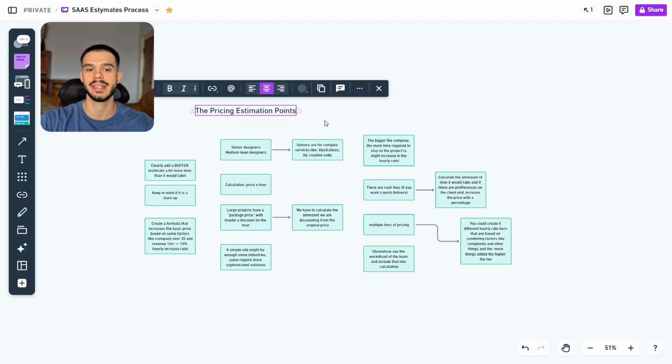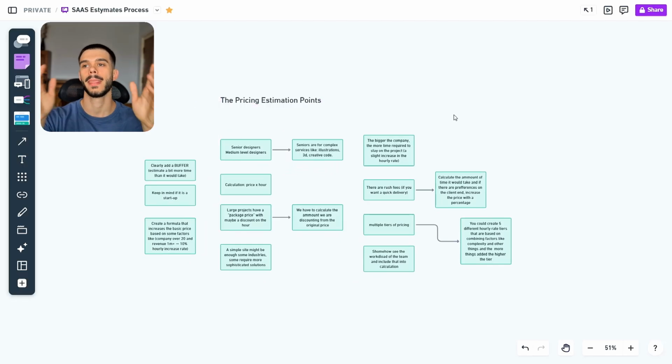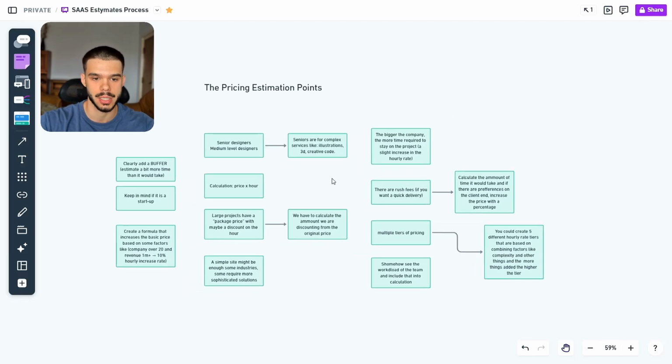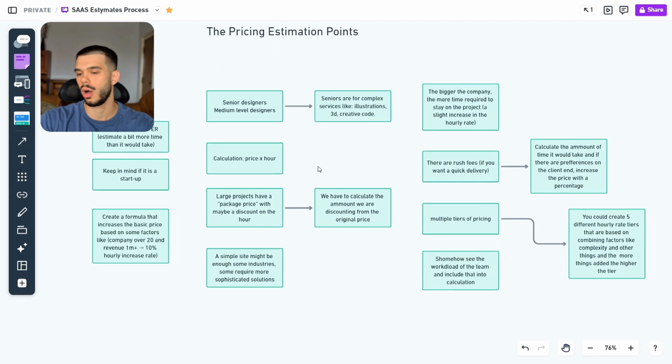For the pricing estimation points, I was thinking, okay, I see everything in three lenses. I need a price estimation, I need a time estimation, and I need to actually build the proposals itself. How can I create a very, very accurate price estimation? So I was thinking, okay, I have to get into the head of an estimation person. And I was thinking all kinds of questions, and I was answering them using AI or using research by actually questioning a lot of people in the industry, right?